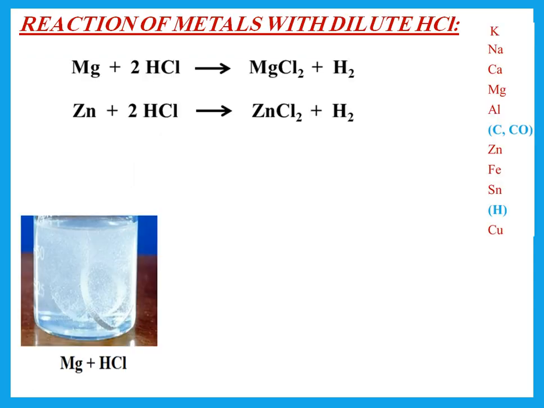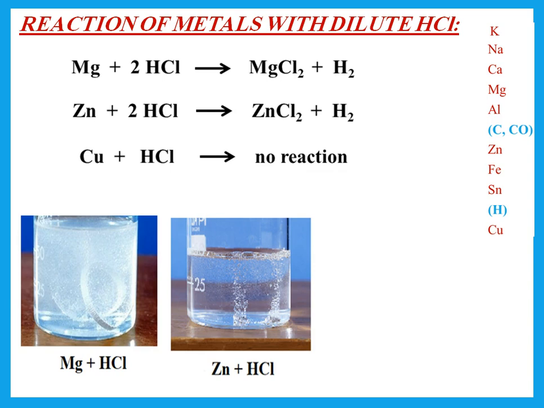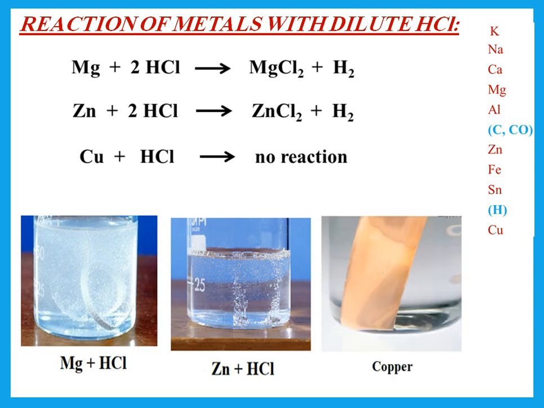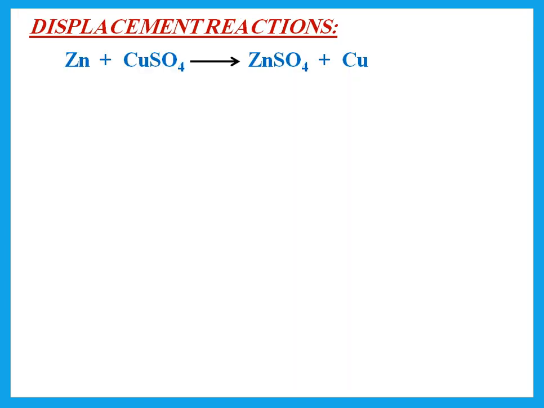Reaction with acids, remember that any metal above hydrogen in the electrochemical series would react with acid. So copper is below hydrogen. You have to remember that copper is less reactive than hydrogen. So it does not react with acid and does not react with water.